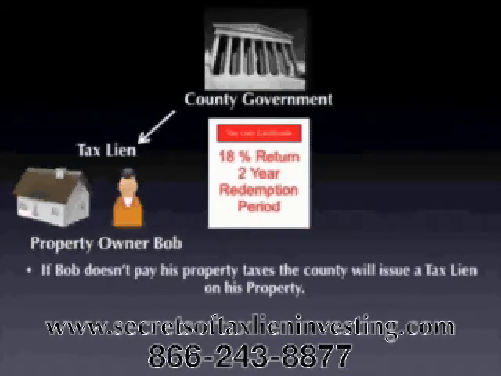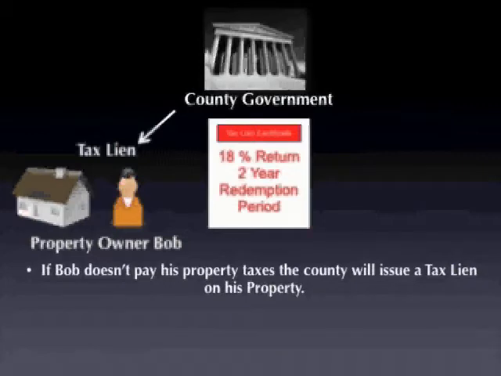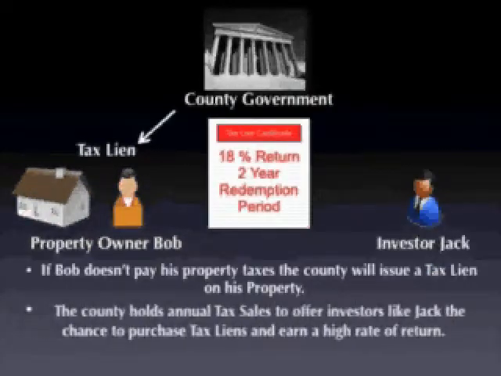Now, the reason they're able to recoup their investment with this is because tax liens have a set rate of return, which ranges from about 10% on up to about 25%, depending on which state and county you're working in. And they also have what's called a redemption period. The redemption period is the time period in which the property owner has to repay this delinquent amount before that tax lien could actually be used to foreclose on that property.